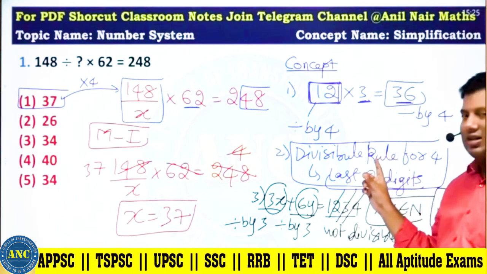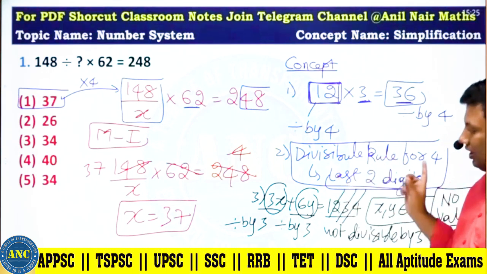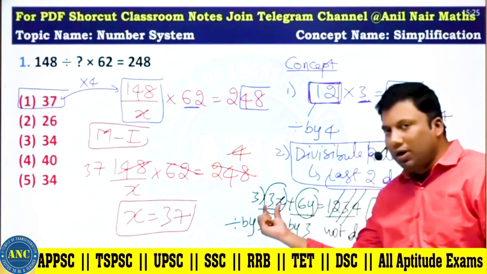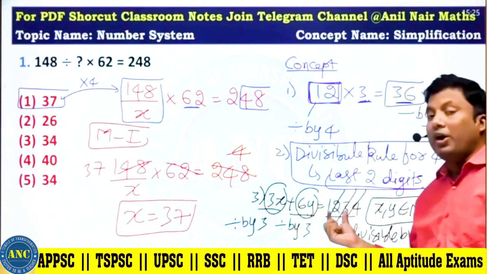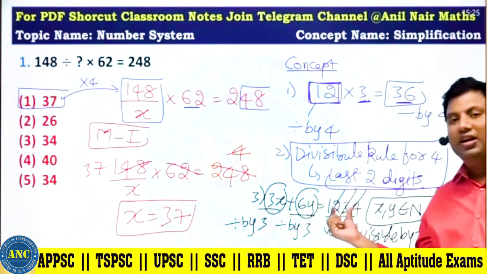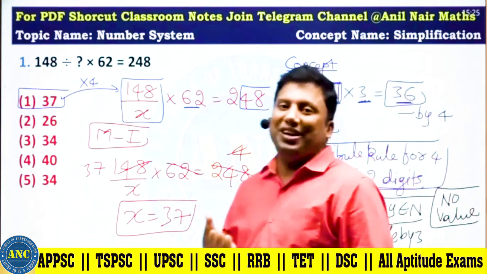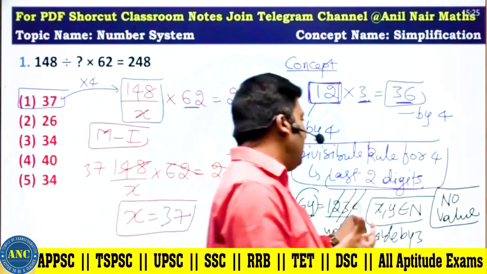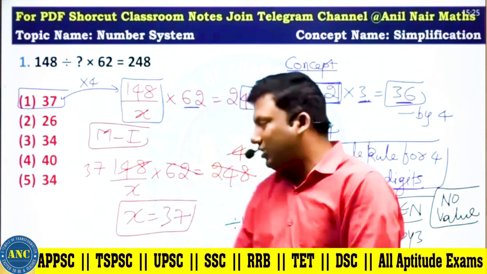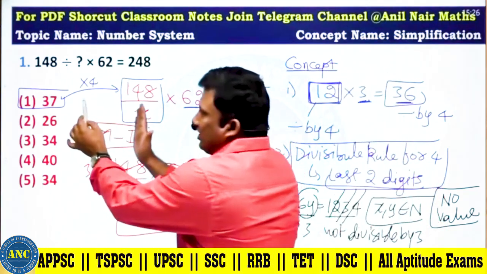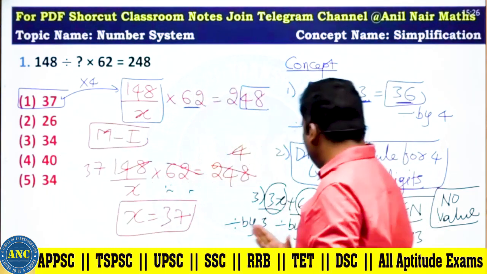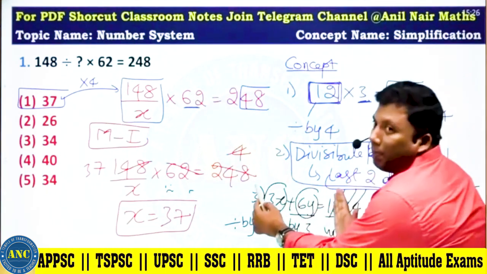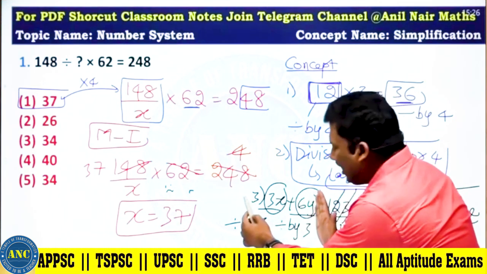The divisibility rule for 4 is that the last two digits should be divisible by 4. For 3, it is divisible by 3. 1234, the sum of the digits is 10. If the sum of the digits is divisible by 3, then the number is divisible by 3. 10 is not divisible by 3. This is a simple clerk related question. This is a little typical SSC related question.